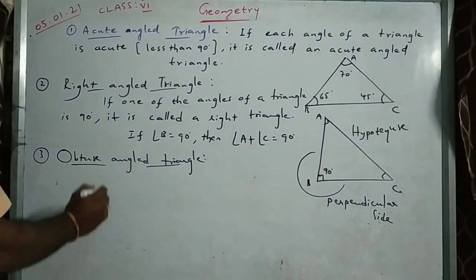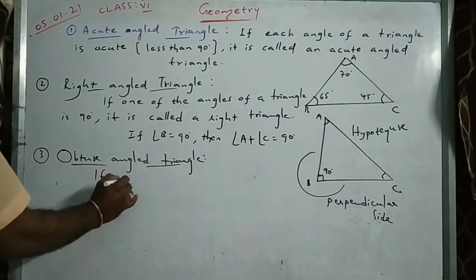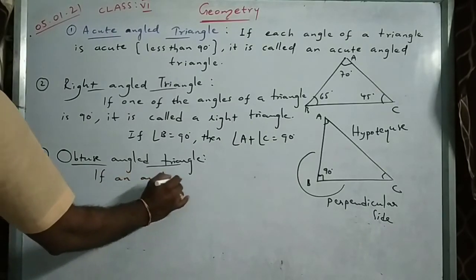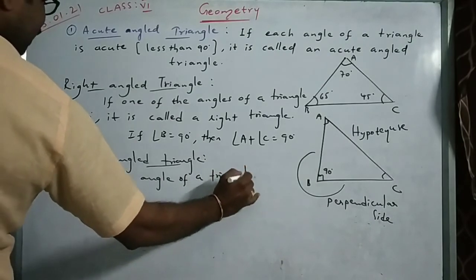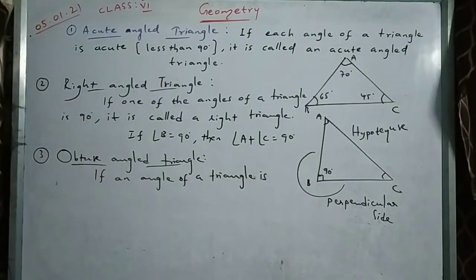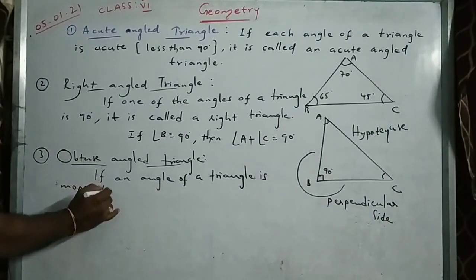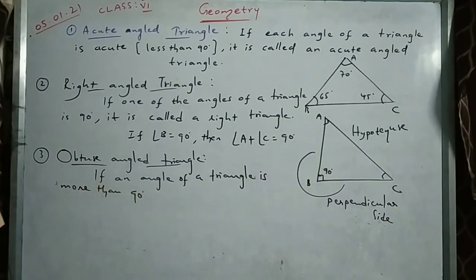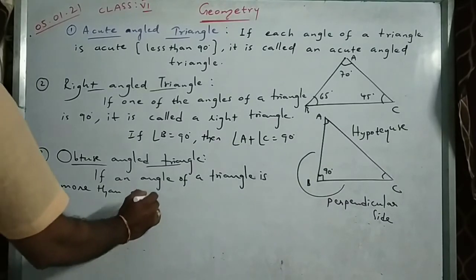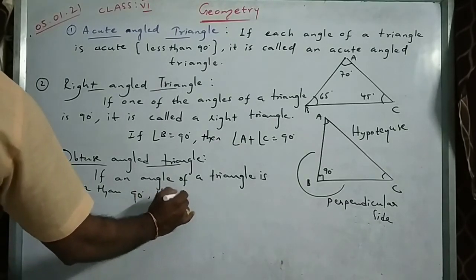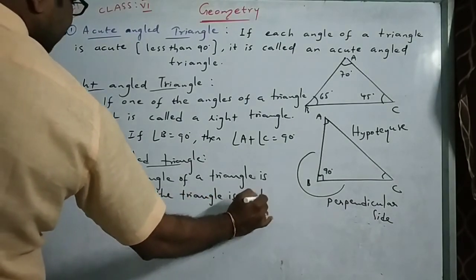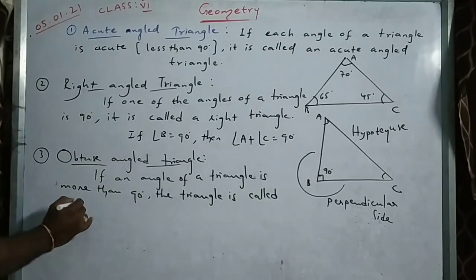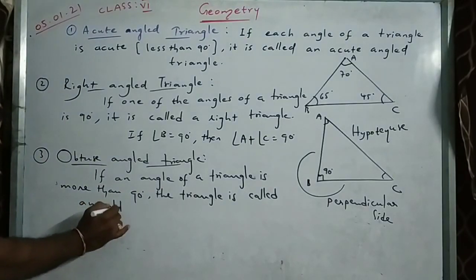If an angle of a triangle is obtuse, means more than 90 degrees, the triangle is called an obtuse angled triangle.